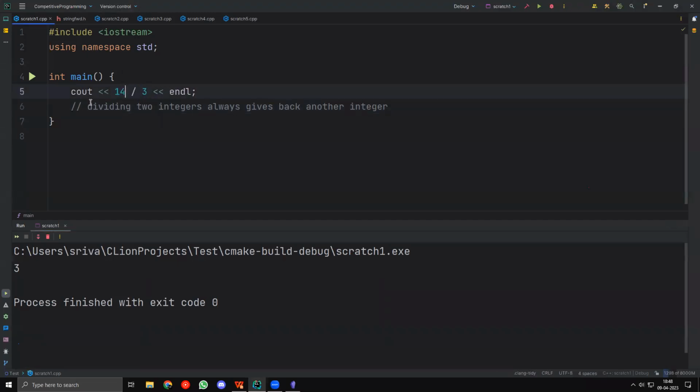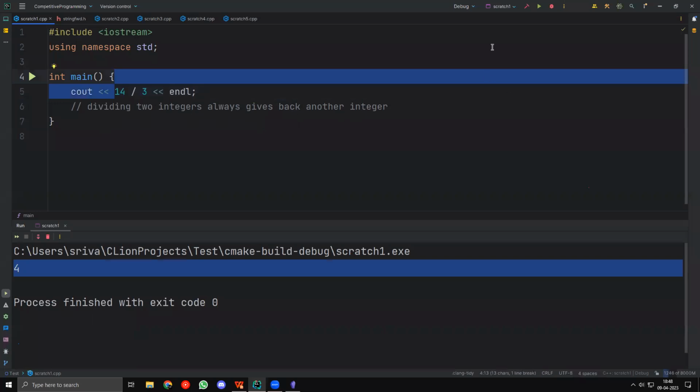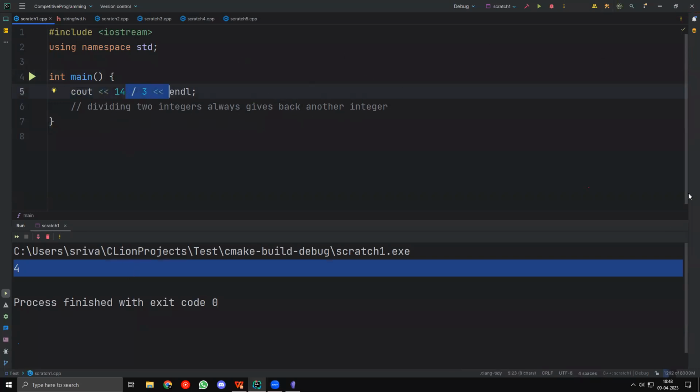Let's say I take 14 by 3, that should give us 4, right? So that should give us 4 here. And yeah, as you can see, it does in fact give us 4, right? So this actually gives us the quotient.